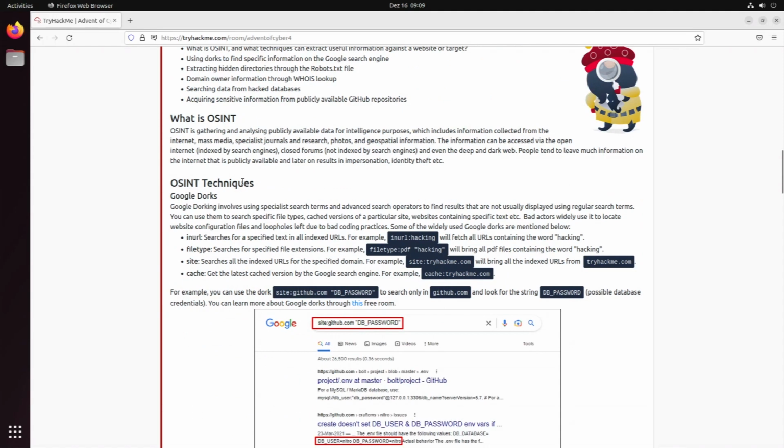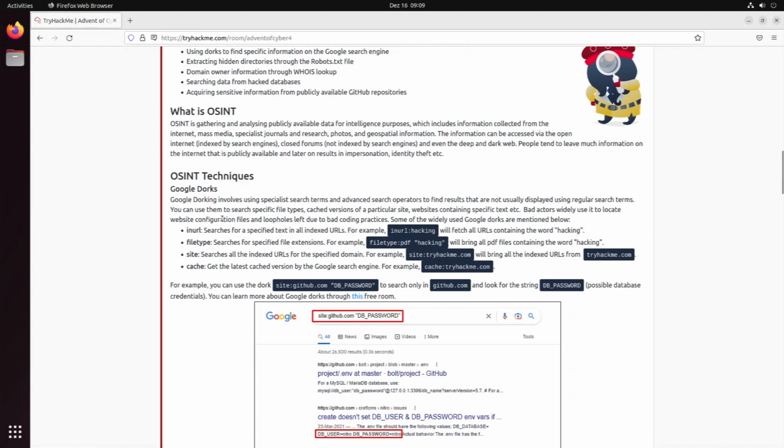So which techniques can we use? We can use Google Dorks or dorking. This is a term where you use specific commands, let's say, or filters in order to search for specific things more easily.